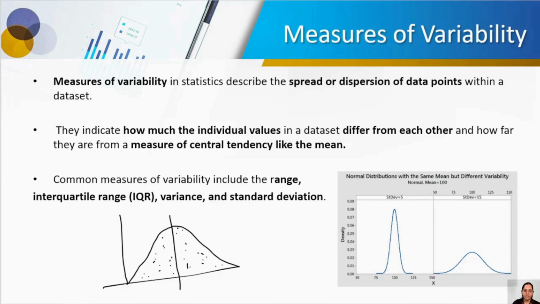If my data is getting spread out like this on this area, then my graph is going to be like this, here on this side. So what we are saying is that here the data is spread more.